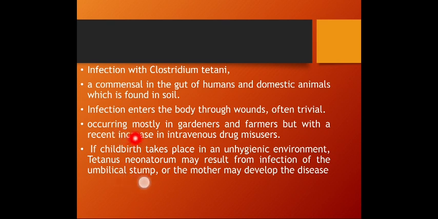It occurs mostly in gardeners and farmers, but with a recent increase in intravenous drug misusers. In childbirth taking place in an unhygienic environment, neonatal tetanus may result from infection of the umbilical stump, or the mother may develop the disease.